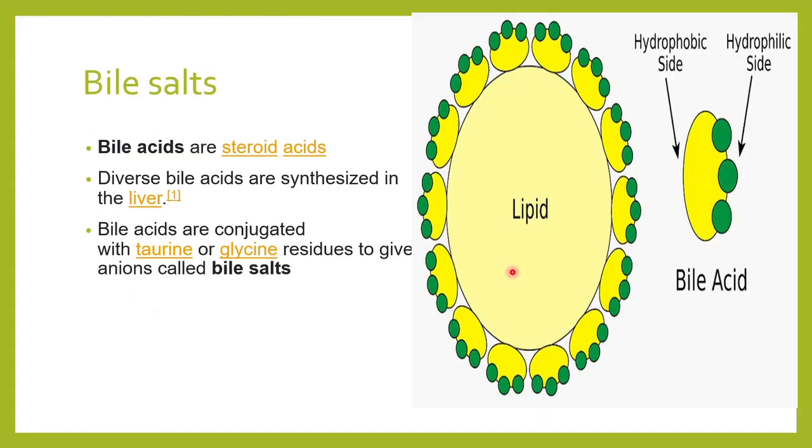Though in routine urine microscopy we do not do this bile salts test, it also helps us to differentiate between obstructive jaundice and hepatic jaundice. So that is all about bile salts in the urine.